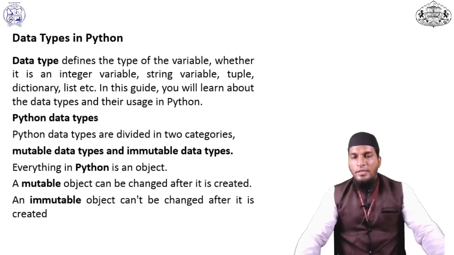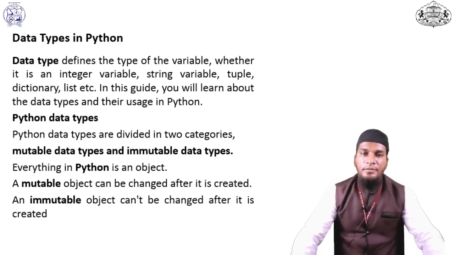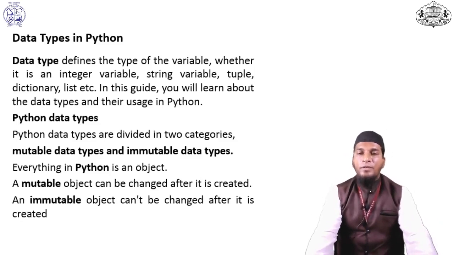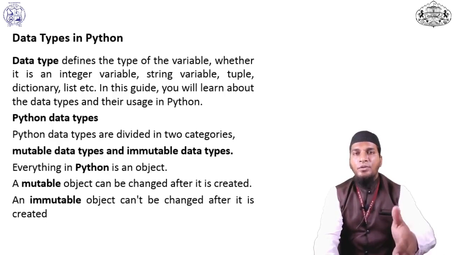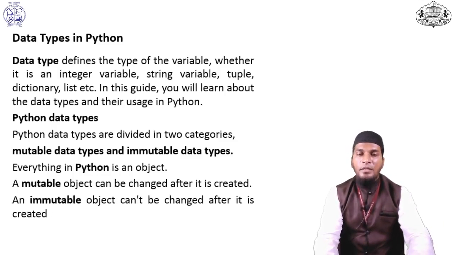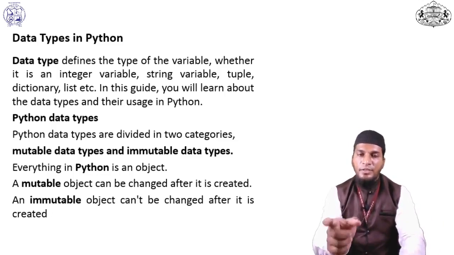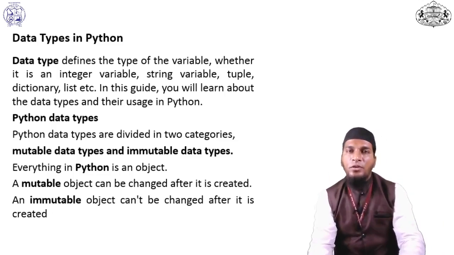Now let's discuss data types in Python. I already discussed why we use a data type with a variable. A variable creates a space in computer memory, but how much space the computer will create for that variable depends on the data type, meaning which data type we assign to that variable, it will create that much space.